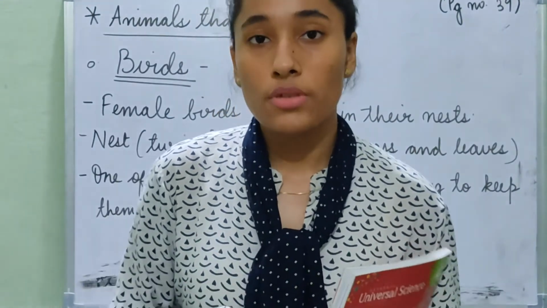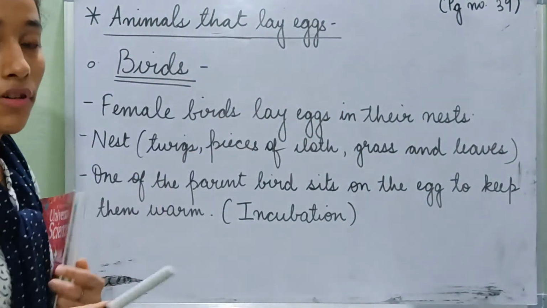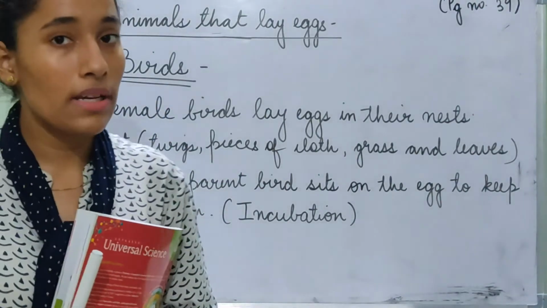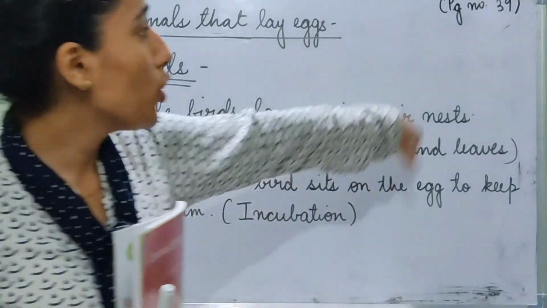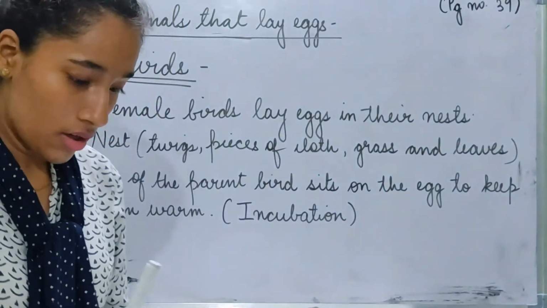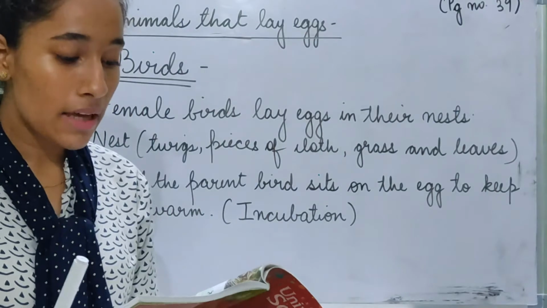So today we are going to start with the topic of animals that lay eggs. First of all we are going to start with birds. We know that birds also lay eggs and then they hatch their babies from them. So first of all, open your books on page number 39. So here we are on page number 39, animals that lay eggs, birds.